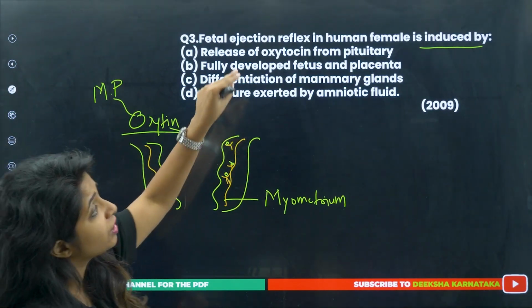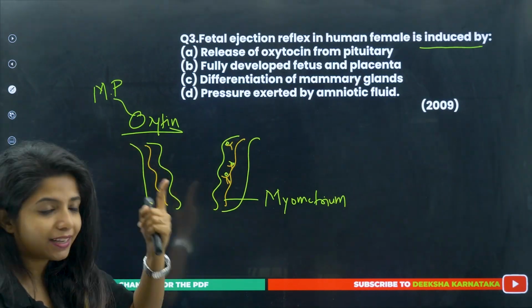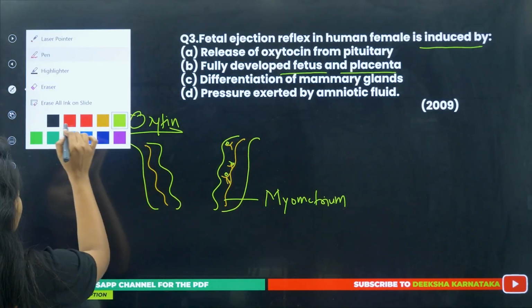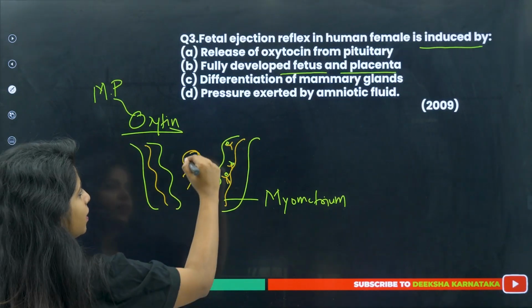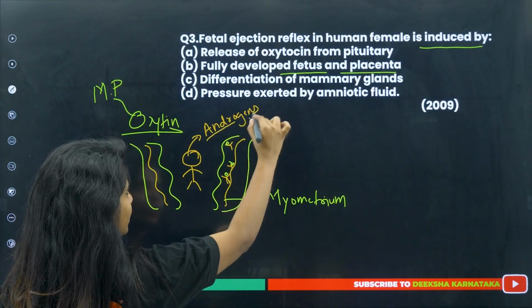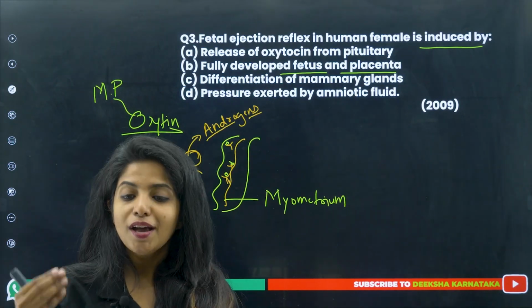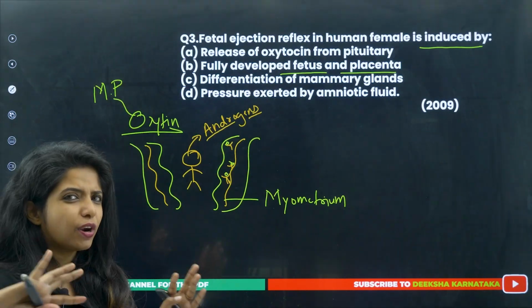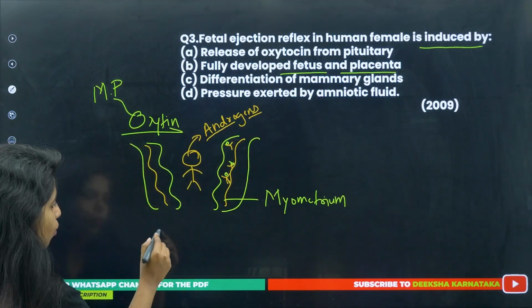But who is responsible for inducing it in the first place? Oxytocin is released, but who tells the oxytocin to get released? That is the fully developed fetus and the placenta. The fully developed fetus, which is there over here, children, this particular baby releases something known as androgens. Now, androgens, you might be thinking it's a male sex hormone, but females also release it. Basically androgens are produced from the baby, and this androgen is not coming from the testes or the ovary. No, it's not like that. It is coming from the adrenal glands, which are over the kidney.